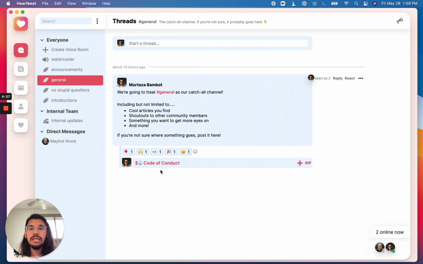The same thing is if I was having an event tomorrow and I wanted to hot link that event, I would type in $, and then I would start typing in the name of the event, and I could immediately tab over and hot link it. So really easy, cool functionality that allows you to really tie in everything else that's happening in Heartbeat into the discussions page, since this is really going to be the anchor of all of your community engagement.